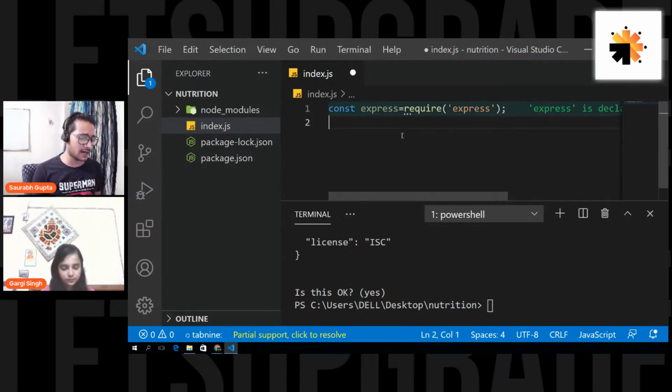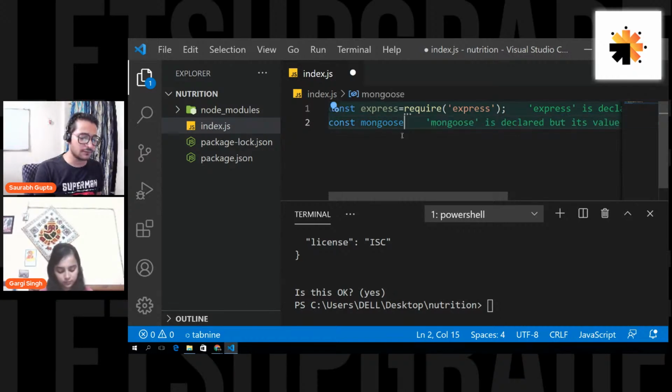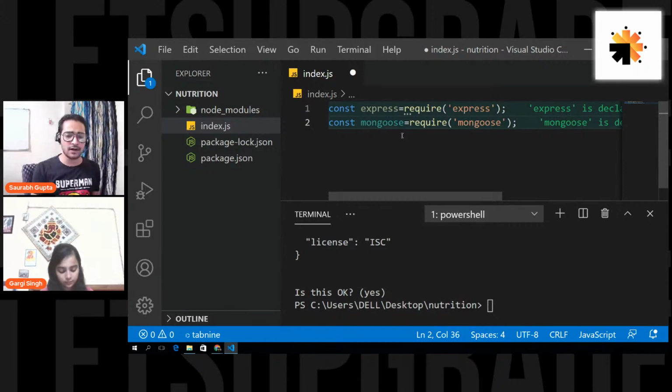Now the next thing that we want to import here is the Mongoose package, because we're also going to use that. So let's say const mongoose. We are giving the same name so that it's not at all tough for us. require, which package? The package name was mongoose again. So we'll just say mongoose. Again, it will do the same thing. It will go inside the node_modules folder and extract it for us. Is that clear, everyone?